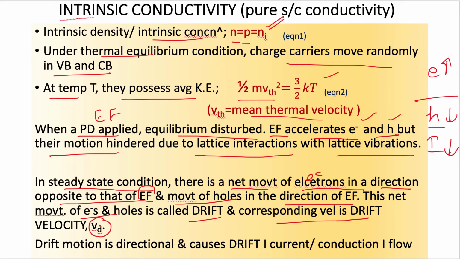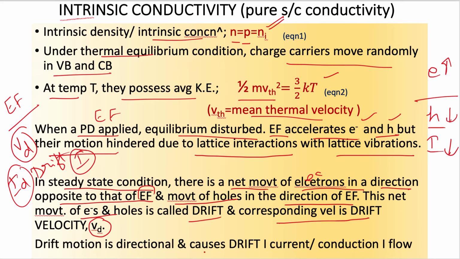It is represented by Vd. If we apply an external electric field, electrons gain some kind of velocity, which is called drift velocity, and the current flowing due to the movement of these electrons is called drift current, Id. You can say drift current is generated due to the application of an external electric field. Drift motion is directional and causes drift current or conduction current to flow. So it is highly directional because we are applying an external electric field.